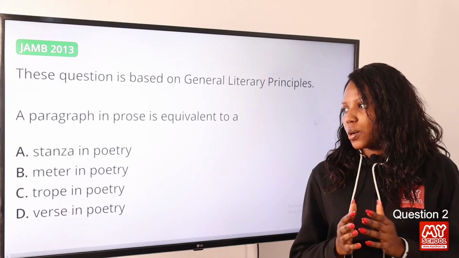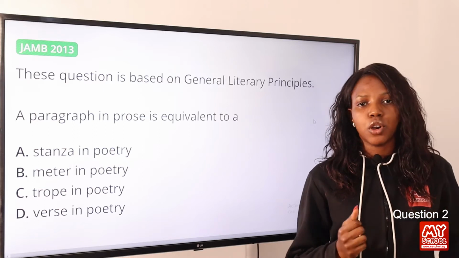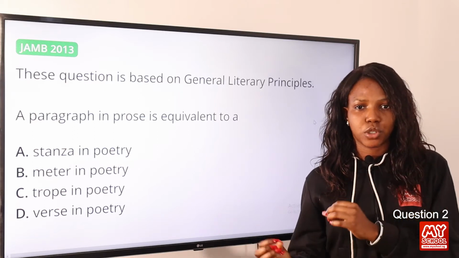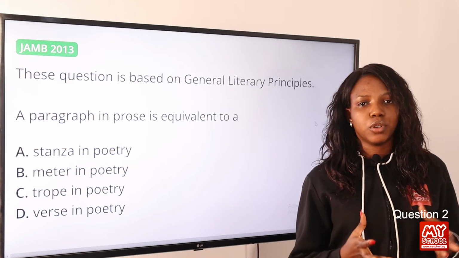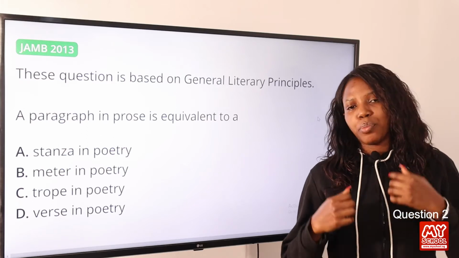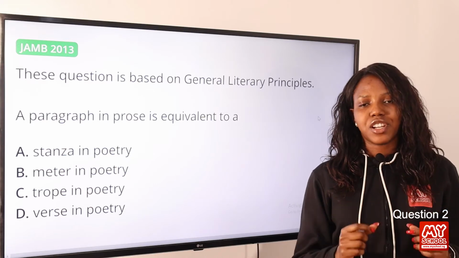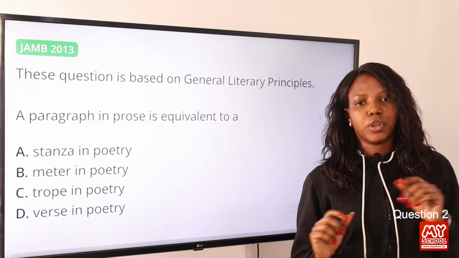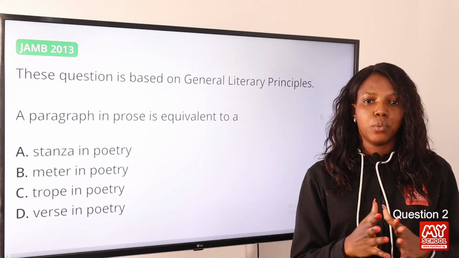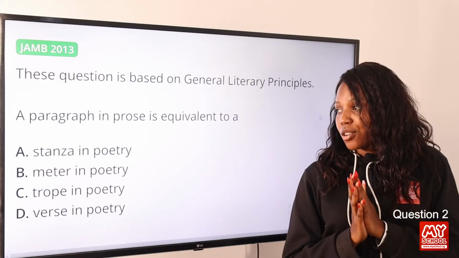So when we look at stanza in poetry, stanza is used to describe the grouping of words or the division of words in poetic composition. Traditionally, it is referred to as stanza. But nowadays, people use verse and stanza interchangeably. Now, verse should be restricted to a single metrical line in poetic composition. So when we are talking about verse, we are looking at a metrical reading or rhyme. So option A is the correct answer to this question.